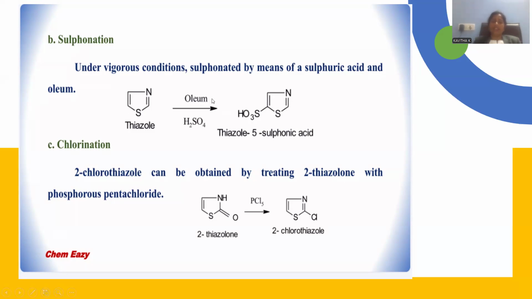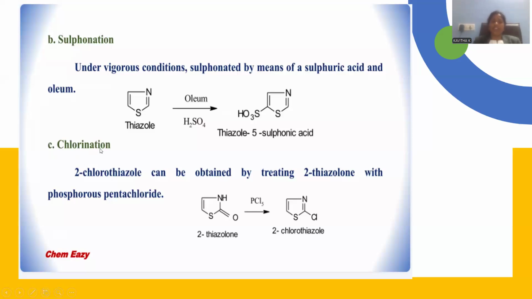Whenever that sulfur trioxide is working upon this thiazole, it is able to substitute at position number 5, so thiazole-5-sulfonic acid will be originated. Again we are operating with vigorous conditions. Vigorous conditions are nothing but extremely drastic conditions, meaning highly elevated reaction conditions to be operated there, right?